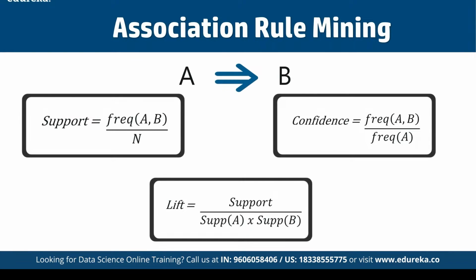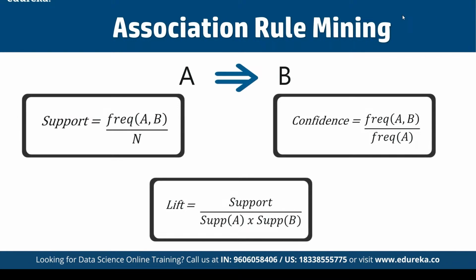So lift explains the strength of a rule. The more the lift, the more the strength. Let's say for an if-then relationship from A to B, the lift value is 4. That means if you buy A, then the chance of buying B is 4 times. If the lift value is 2, then it is 2 times, and so on, as defined by the lift values.